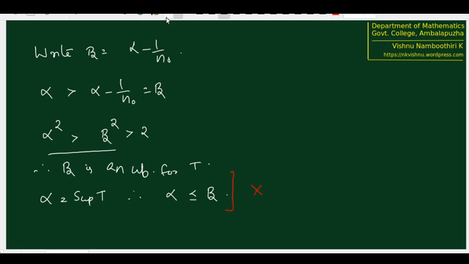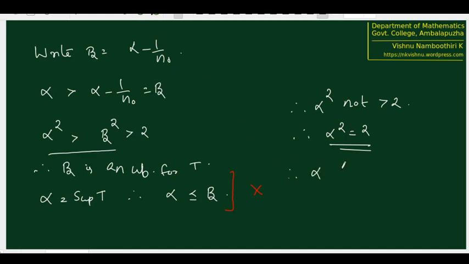Why did this happen? Because we assumed that alpha square is greater than 2. Therefore alpha square is not greater than 2. We have already ruled out the possibility that alpha square is less than 2. Therefore alpha square must be equal to 2. So we know that alpha exists because alpha is the supremum of a non-empty set that is bounded above. So alpha exists. Now alpha square is 2.